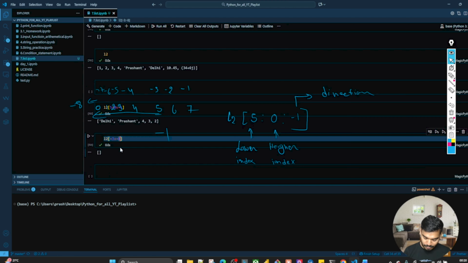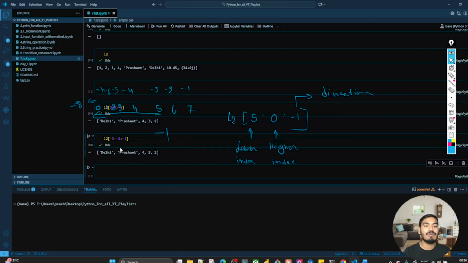Why? If you write, let's say -1, then you are getting this. You have to define the direction also. If you keep the direction positive, it means that you're coming from this way, or you're giving direction from this way. So it will not work.